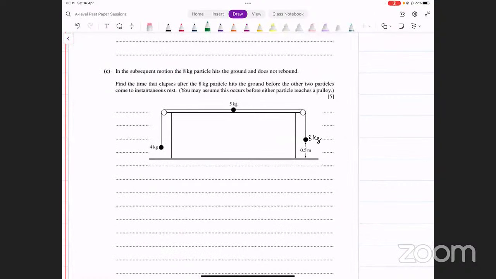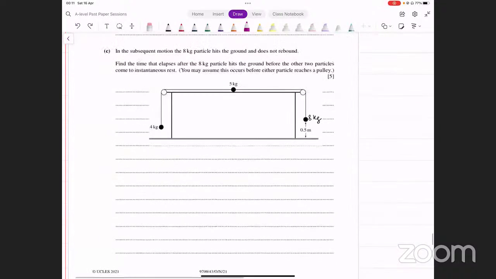अच्छा, 8 kg particle hits the ground and does not rebound. Okay. अब क्या हो रहा है? ये movement start हुई थी, 8 kg particle नीचे आ रहा है. कितना move करना है इसने? 0.5 meters. ठीक है, 0.5 meters move करना है. Find the time that elapses after the 8 kg particle hits the ground and before the other two particles come to instantaneous rest.